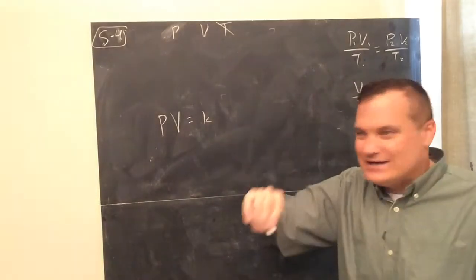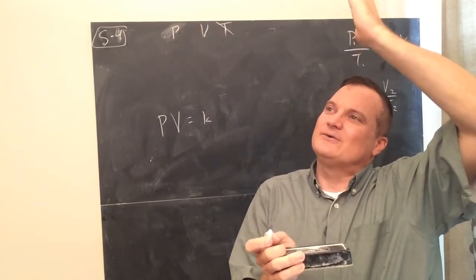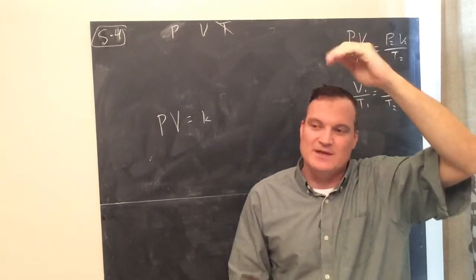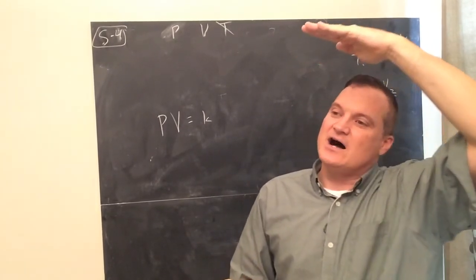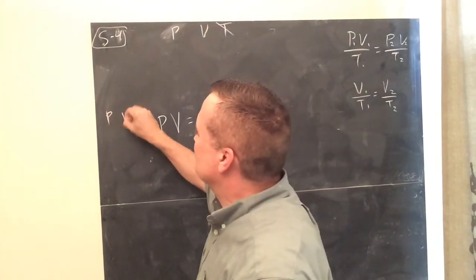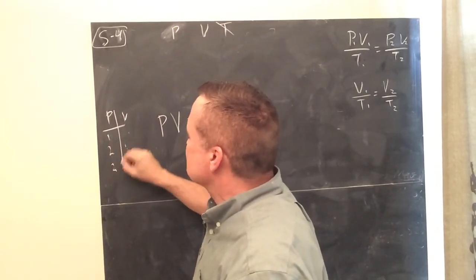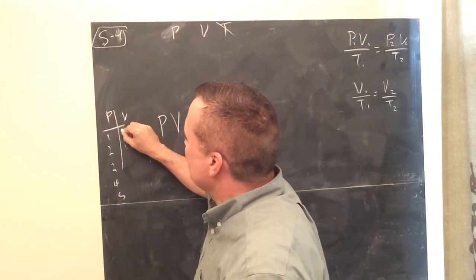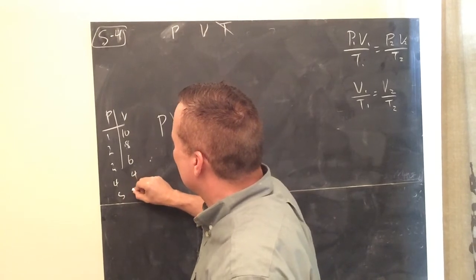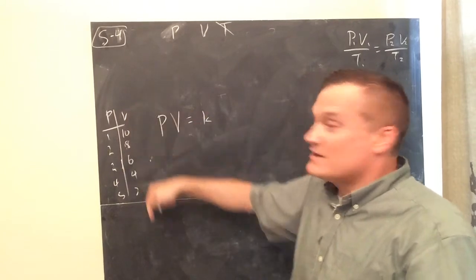So again, if you got a bunch of data, and you say, okay, I'm going to put a pressure of one. You could actually, instead of pressure, use weight and force if you wanted to do this in the lab. Say I'm only going to put 1 pound of force on it. What's the volume? Okay, pressure, volume. Now I'm going to put 2 pounds of force, what's the volume? And 3 pounds, or 4 pounds, or 5 pounds. And the volume will go down, like 10, 8, 6, 4. I'm just making up numbers. The point is, as the pressure gets higher, the volume will get smaller and smaller.